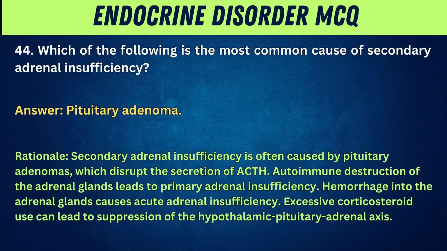Rationale: secondary adrenal insufficiency is often caused by pituitary adenomas, which disrupt the secretion of ACTH. Autoimmune destruction of the adrenal glands leads to primary adrenal insufficiency. Hemorrhage into the adrenal glands causes acute adrenal insufficiency. Excessive corticosteroid use can lead to suppression of the hypothalamic pituitary adrenal axis.